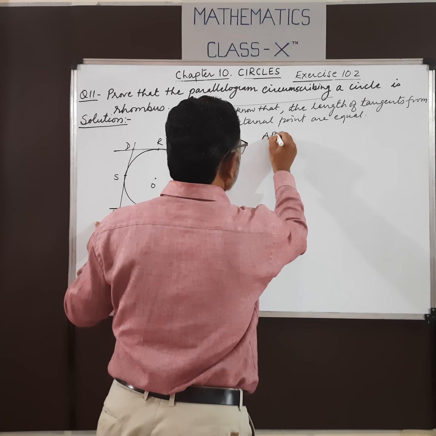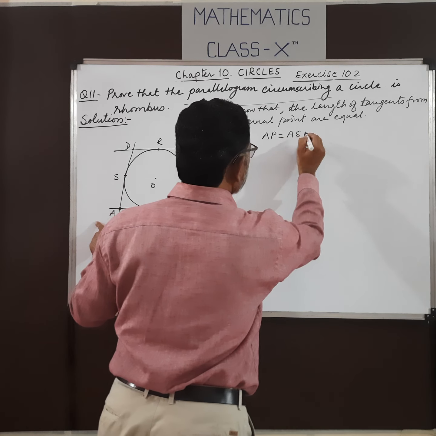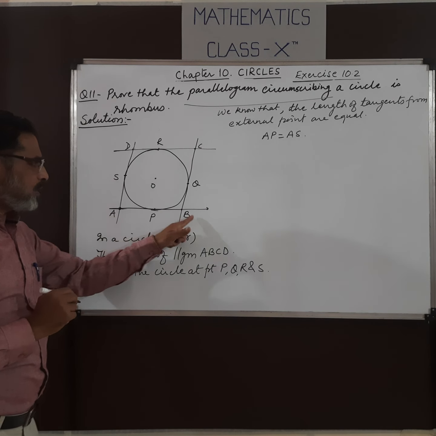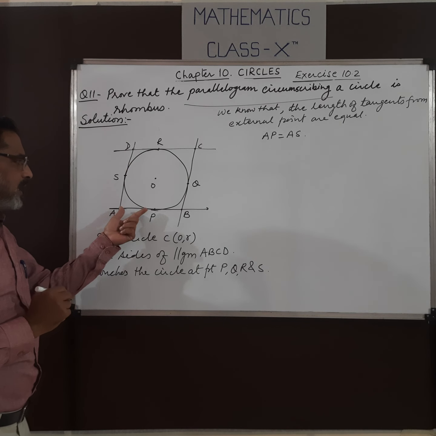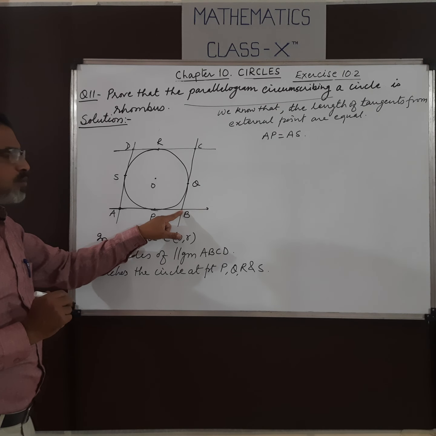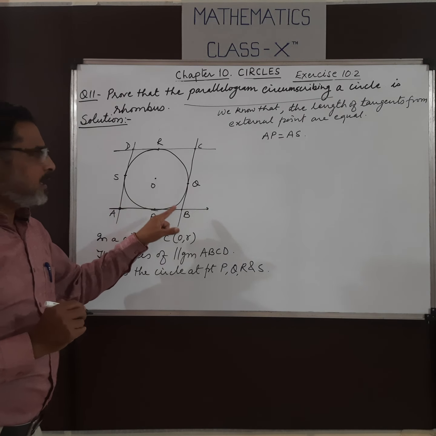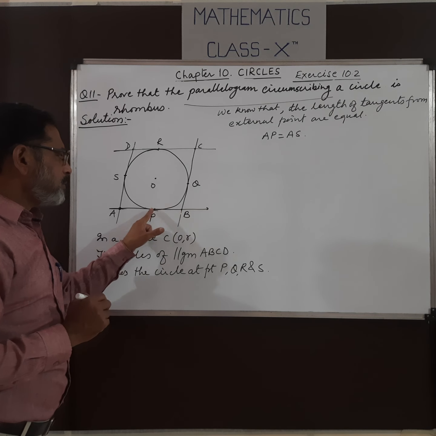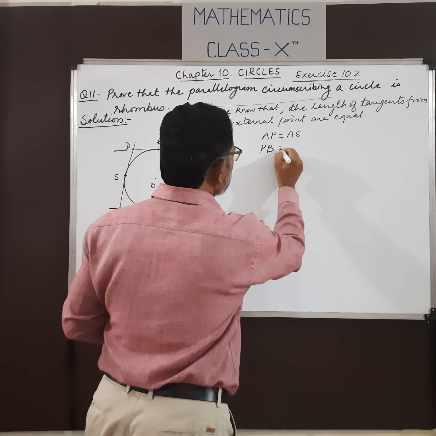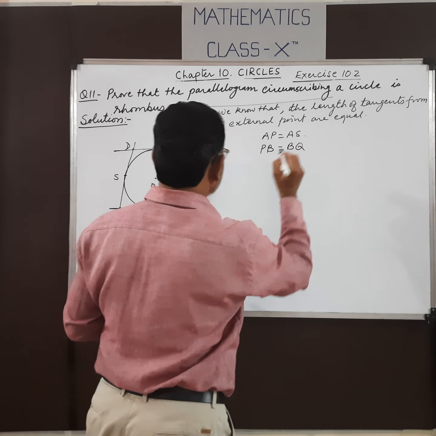AP is equal to AS. From point A, we draw two tangents, AB and AD, so the lengths of the tangents must be equal, so AP equals AS. From point B, we draw two tangents. So here PB is the same as BQ.